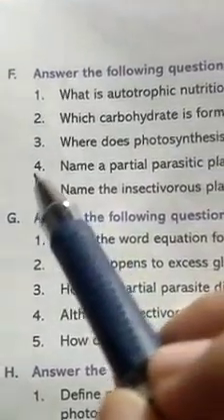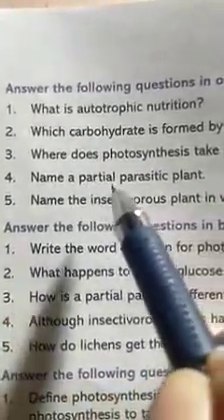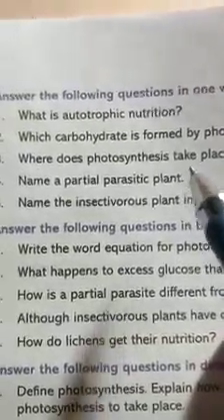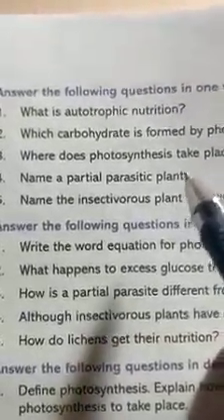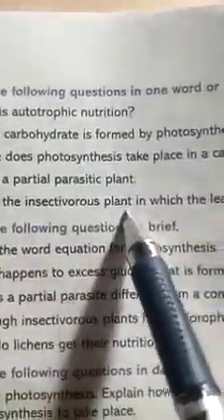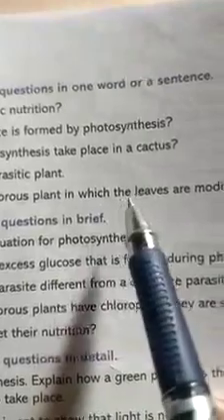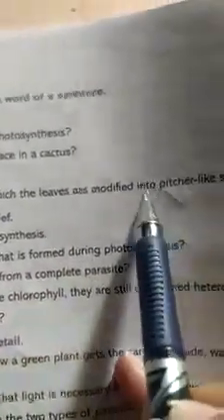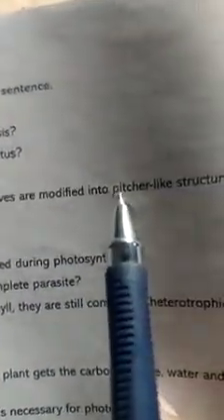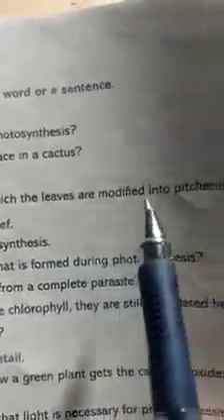So come to the fourth: name a partial parasitic plant. Dear students, you can write mistletoe, an example of a partial parasite. Now come to the fifth: name the insectivorous plant in which the leaves are modified into a pitcher-like structure. Dear students, pitcher plant is the example in which the leaves are modified into pitcher-like structures.